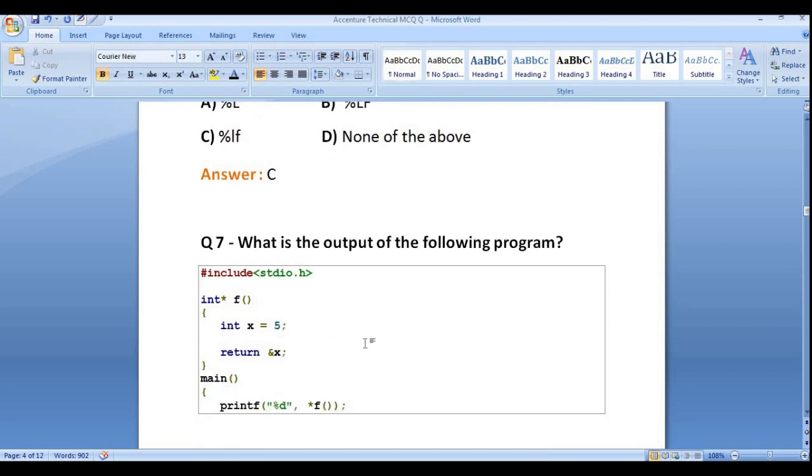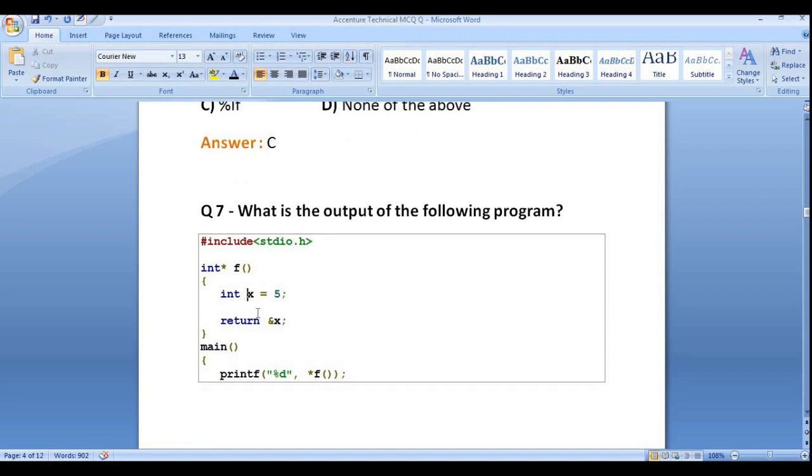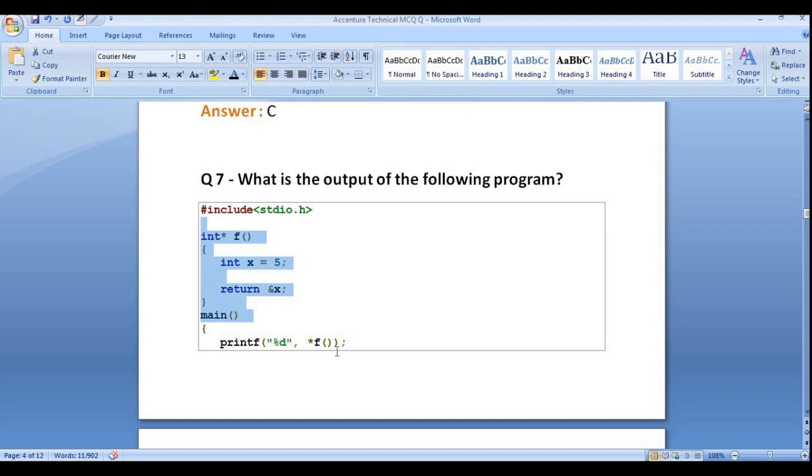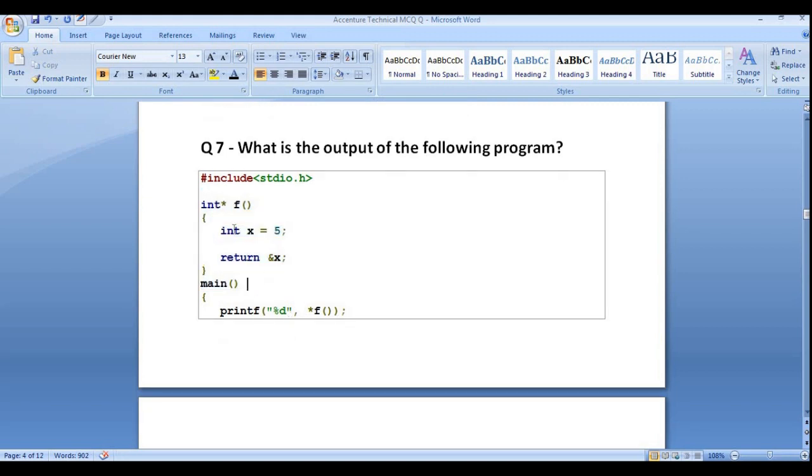Yeah. Then the seventh question. What is the output of this program? Any guess? So let me tell you. The function returns an integer pointer. We have initialized the value of x equal to 5, then we are returning the address of x.